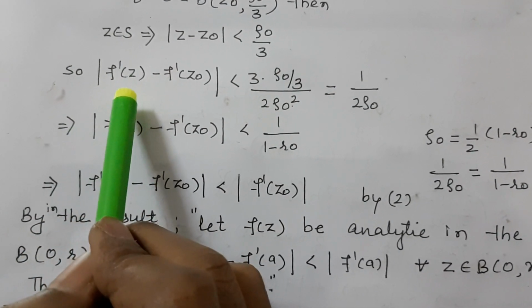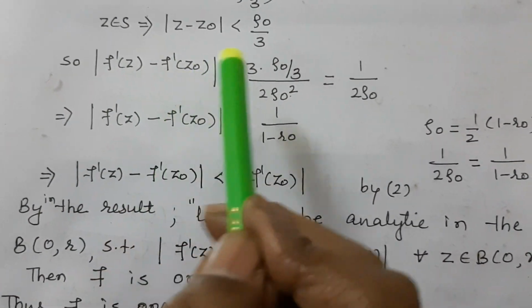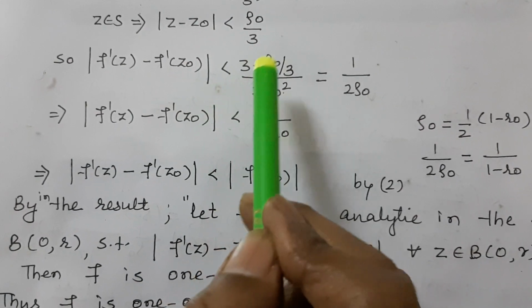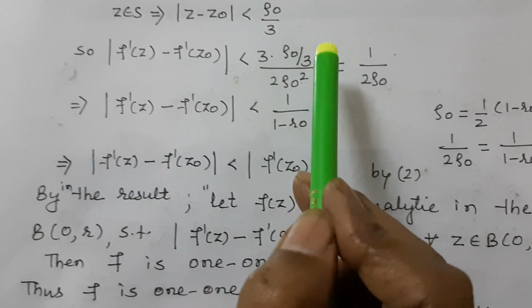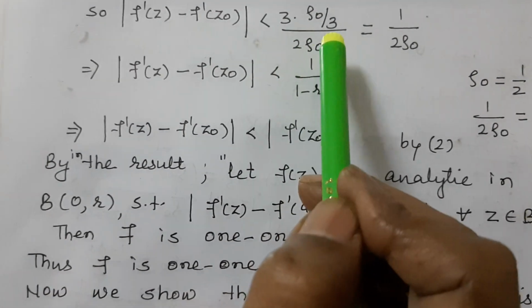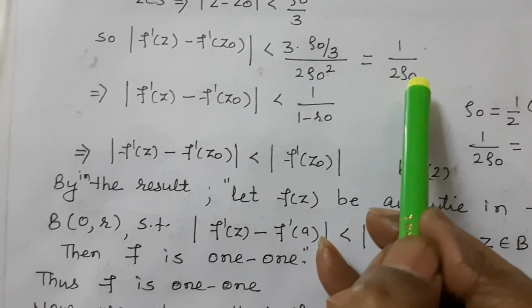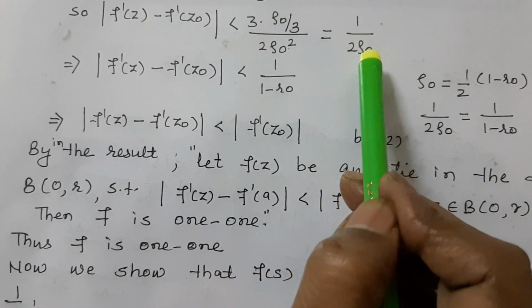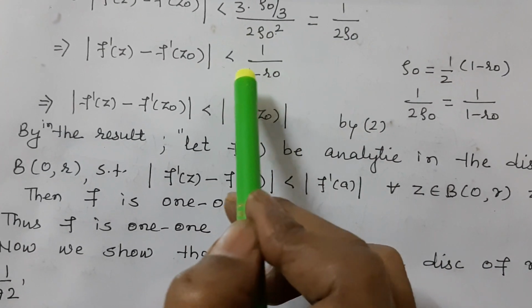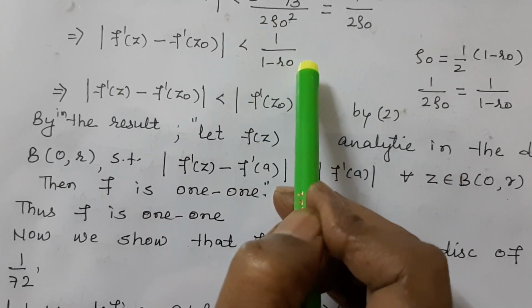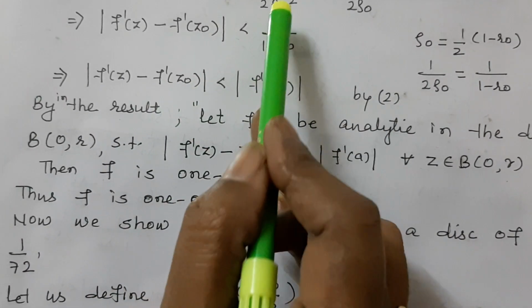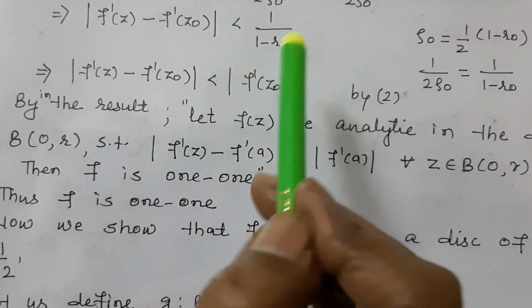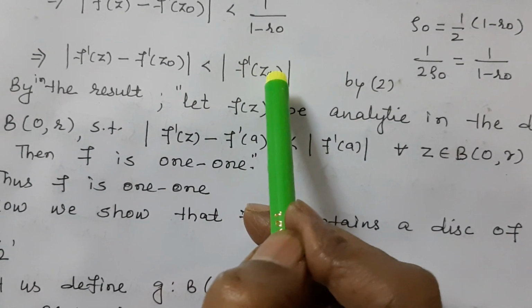Mod of f dash z minus f dash z0 is less than, substituting these values, 3 into rho 0 by 3 upon 2 rho 0 square, which is equal to 1 upon 2 rho 0. That value is less than or equal to 1 upon 2 rho 0, which is equal to 1 upon 1 minus r0. It means 1 upon 1 minus r0 is equal to mod f dash z0.